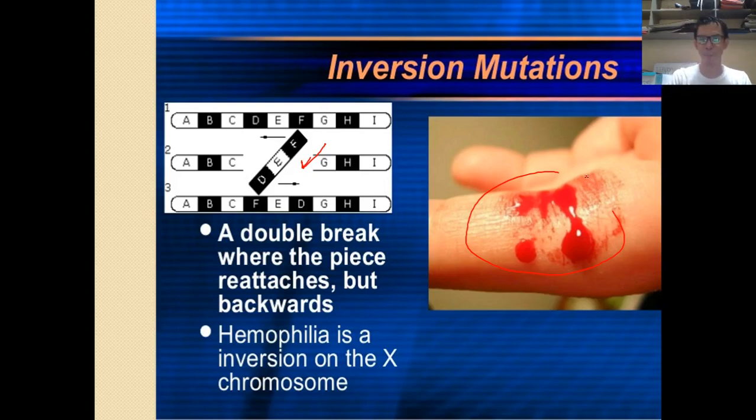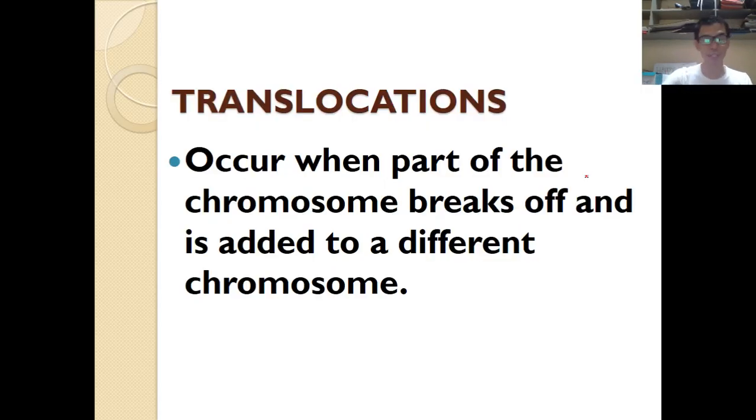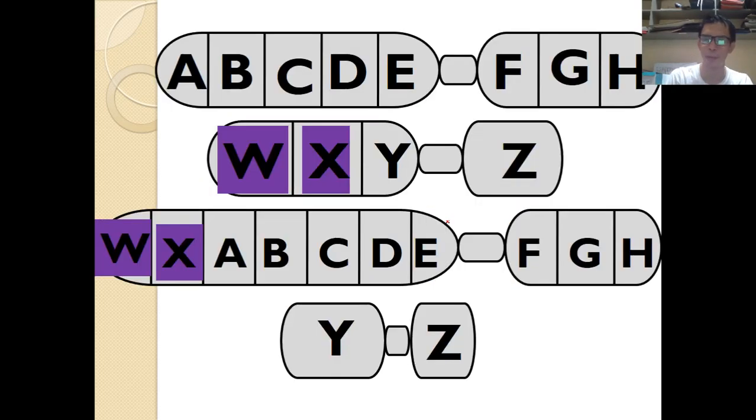All right, next is the translocation. In translocation, this is similar to deletion and insertion. Somehow they are similar, but in translocation, what happens is part of the chromosome breaks off and is then added to a different chromosome. This is where translocation happens.